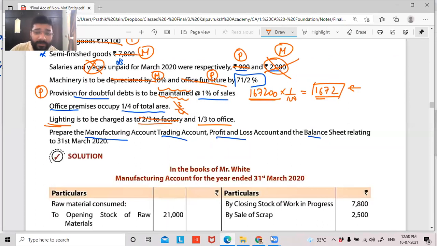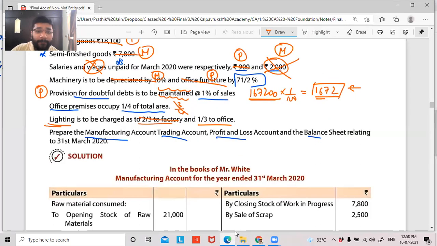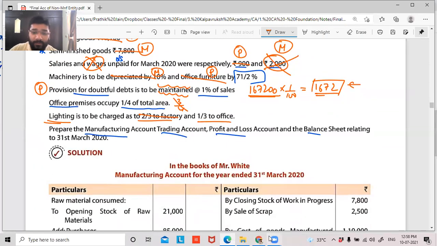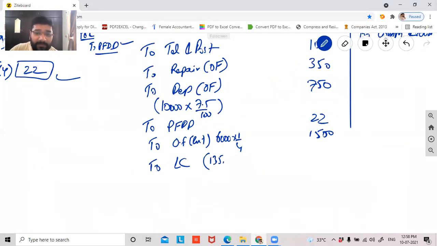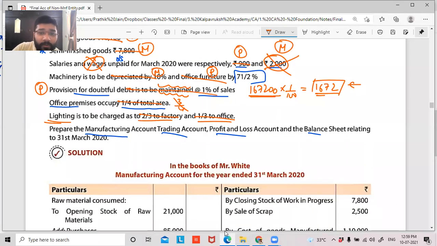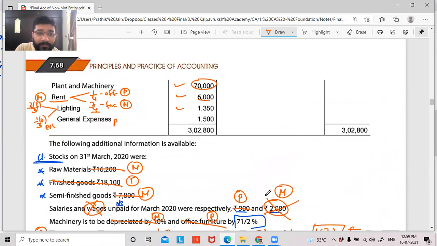And likewise, there is lighting expenses, guys. Lighting is 1/3 office. So to lighting charges. What is lighting charges? Total 1350. So 1350 into 1/3, right? How much is it? 450. So I've recorded this also. I've recorded provision also. Guys, everything have you recorded? This is recorded.